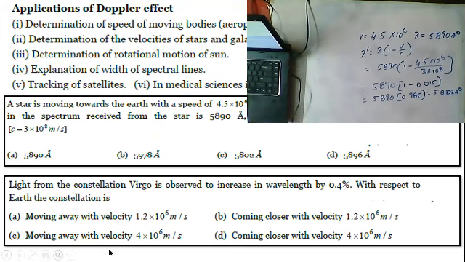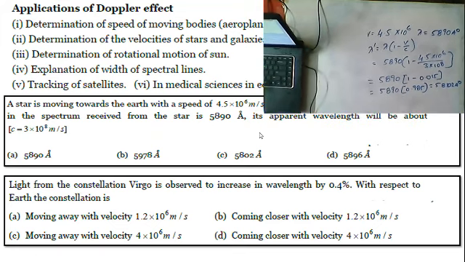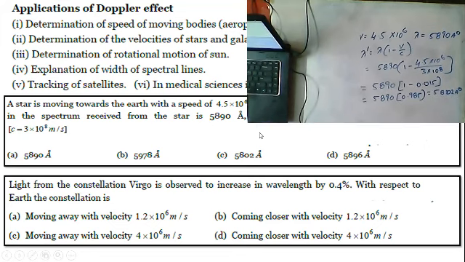So which is your option? Option C, 5802 angstroms, is your answer.